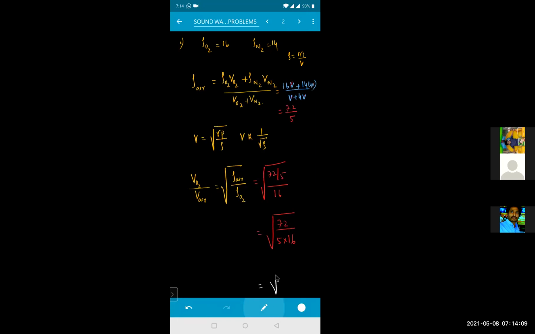Approximately this will be equal to the square root of 72 by 5 into 16, so this will become 9 by 10.